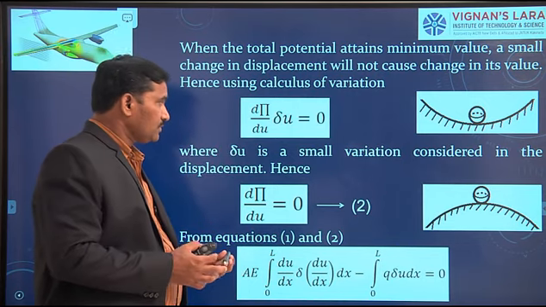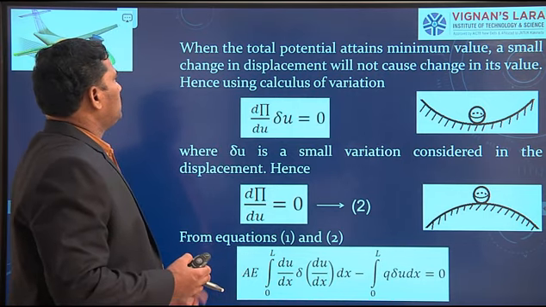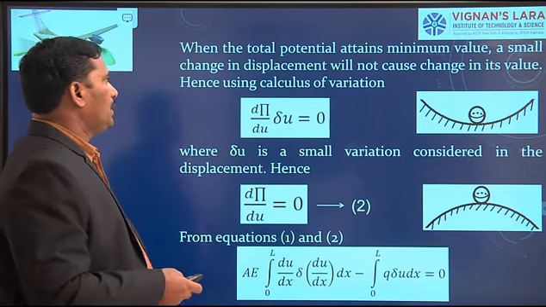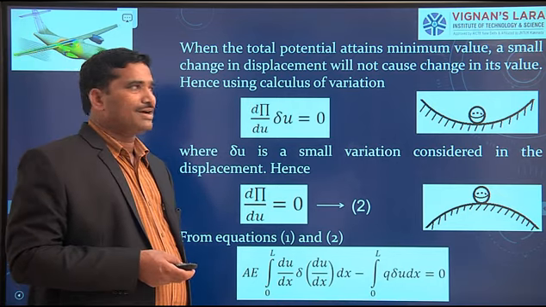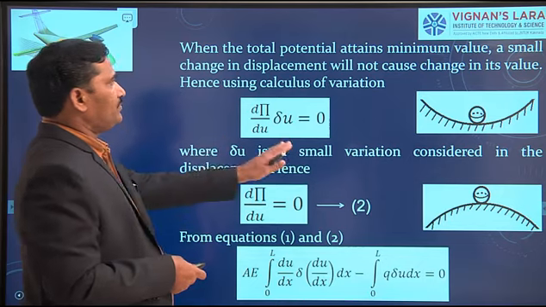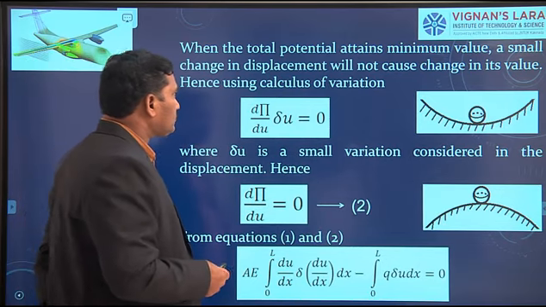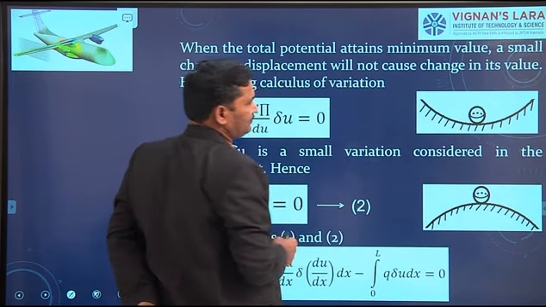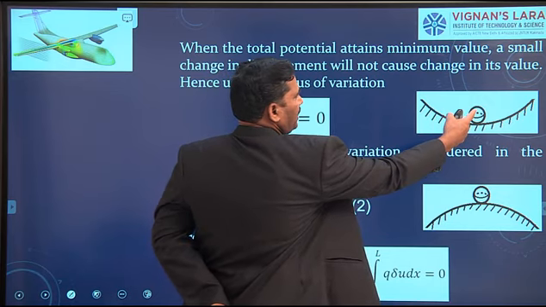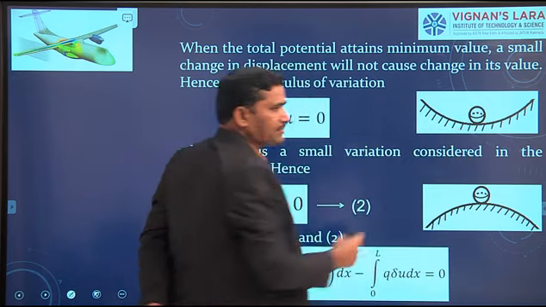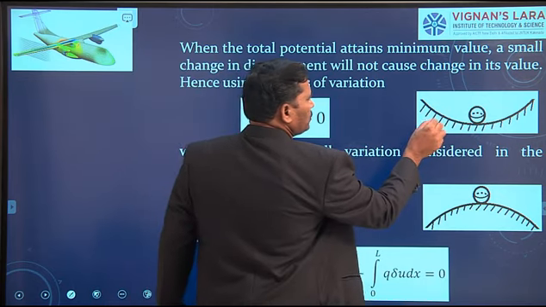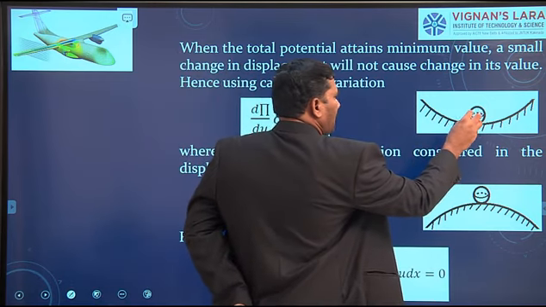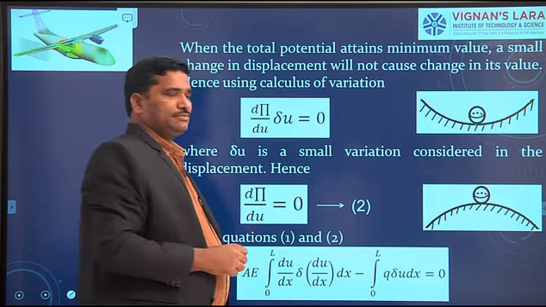Now, see here. When the total potential energy attains minimum value, a small change in displacement will not cause any change in the value of the total potential energy. To understand this statement, I take this example. Here, we can visualize a spherical ball resting on a concave surface. If I give a small displacement to this, it comes back in a split second to its original position.